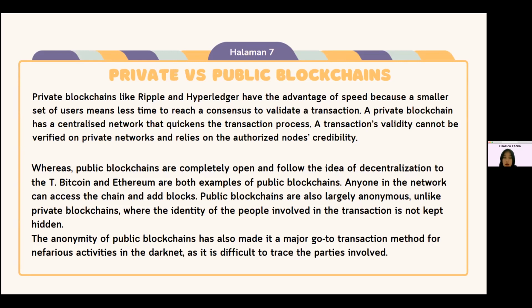The anonymity of public blockchains has also made them a major go-to transaction method for nefarious activities in the darknet, as it is difficult to trace the parties involved. Next.